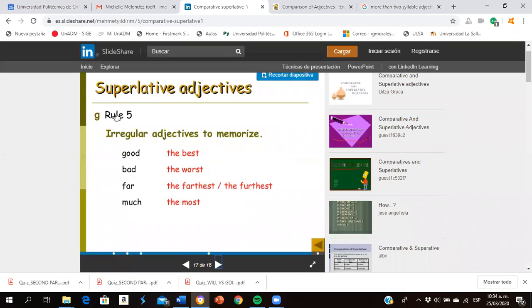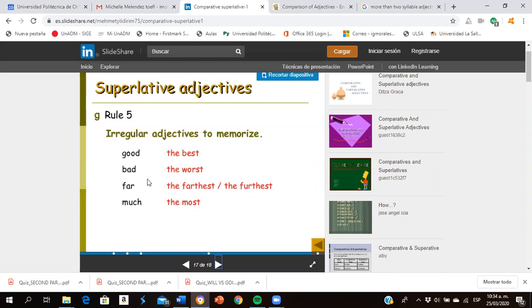Again, rule number 5, we have irregular adjectives to memorize. Good in comparative was better. Now for superlatives is the best. Bad in comparative was worse. Here we had an E. Now it's going to be the worst with a T.